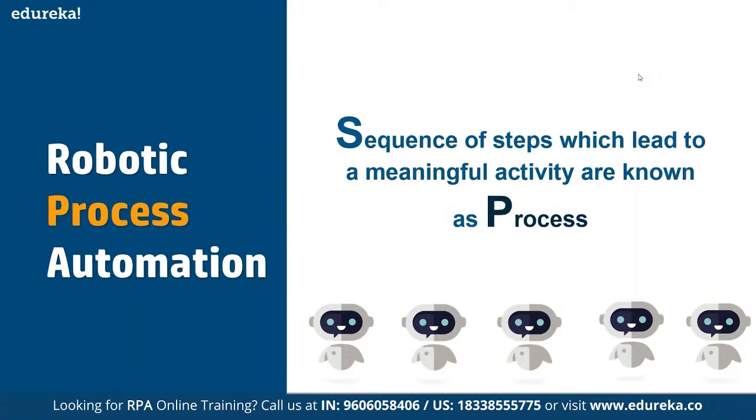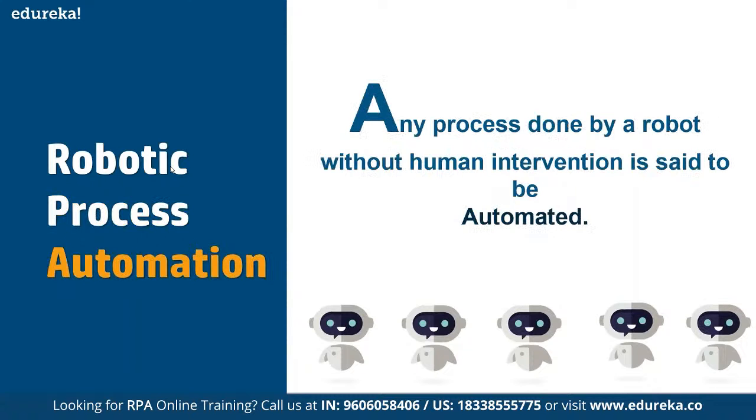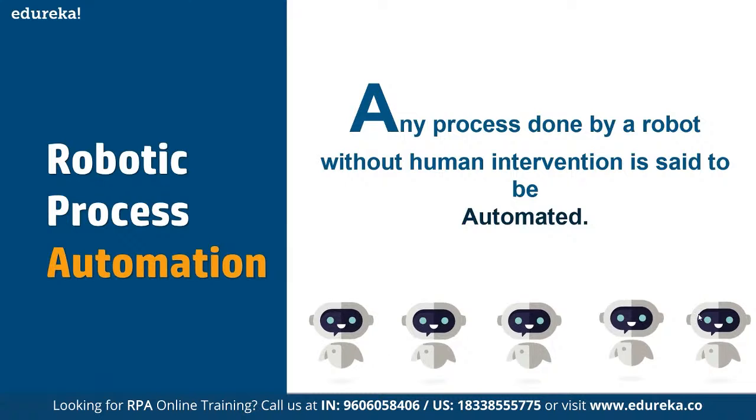So if we want to complete a given task in a given sequence, we can do that easily by using a process. And then we have automation. Now, when we have a given task that can be completed by following a given series of steps in a given sequence, instead of doing these things manually, we can automate the entire process, again by using the concept of bots.